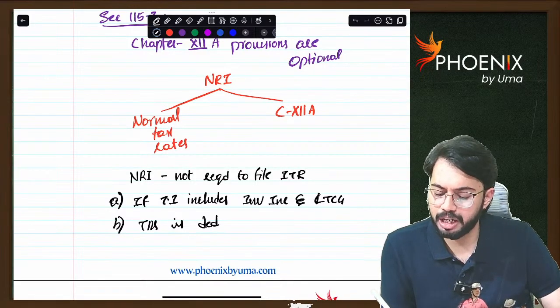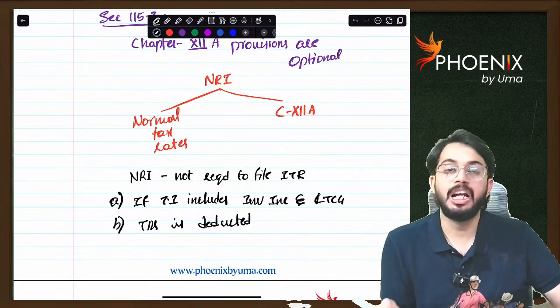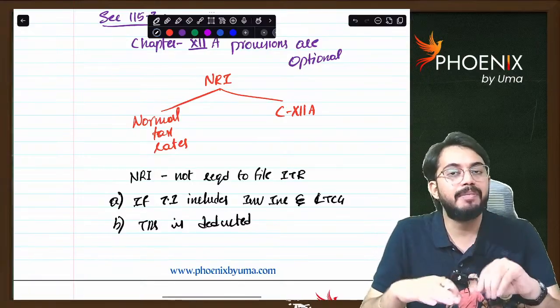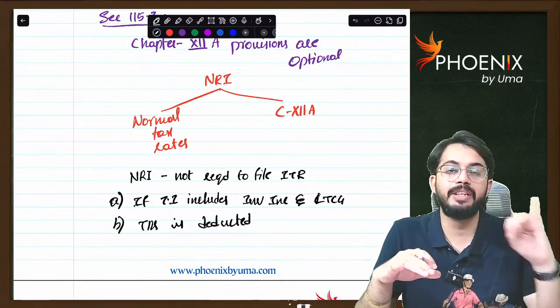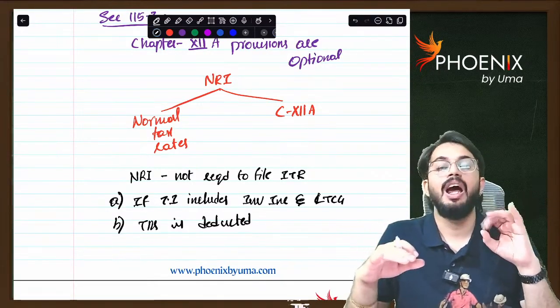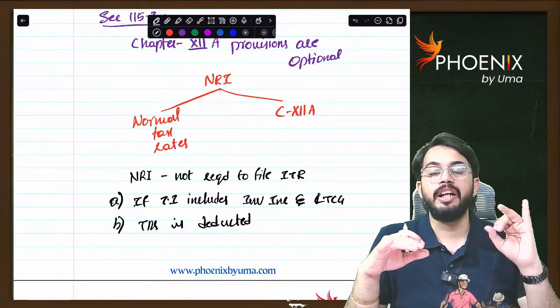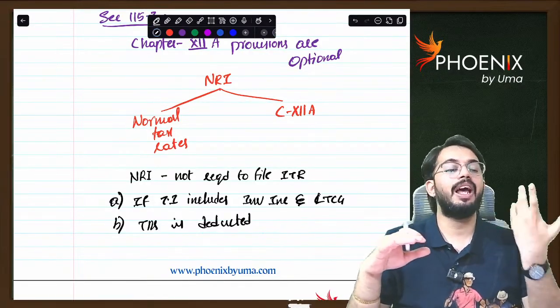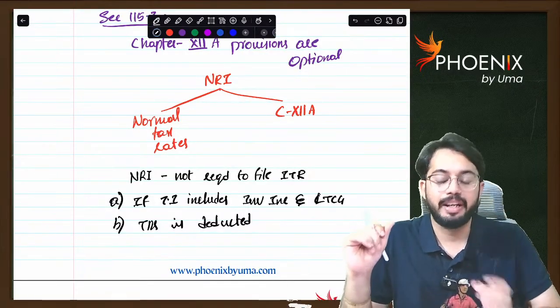If these two conditions are satisfied, that means NRI total income consists of only two incomes, investment income and long-term capital gain, and TDS is already deducted, then NRI is not required to file.